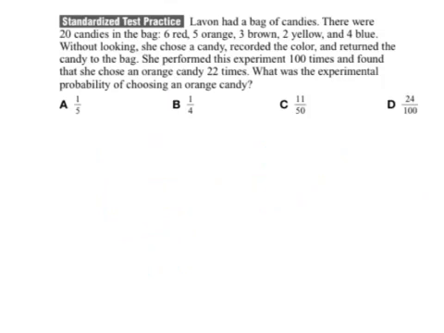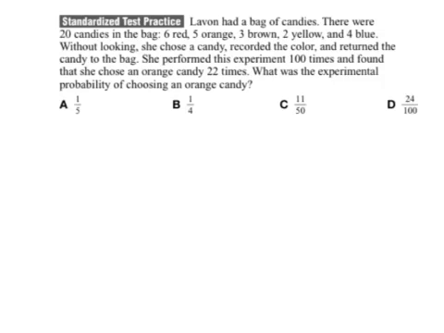Let's look at one more example. Levon has a bag of candies. There are 20 candies in the bag. There are 6 red, 5 orange, 3 brown, 2 yellow, and 4 blue. Without looking, she chooses a candy, records the color, and returns the candy to the bag. She performed this experiment 100 times and found that she chose an orange candy 22 times.